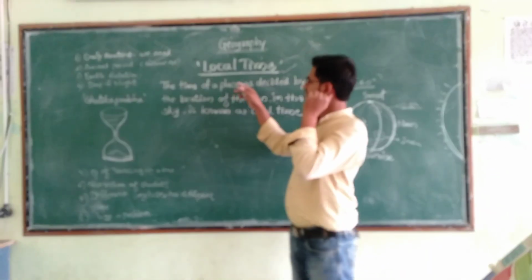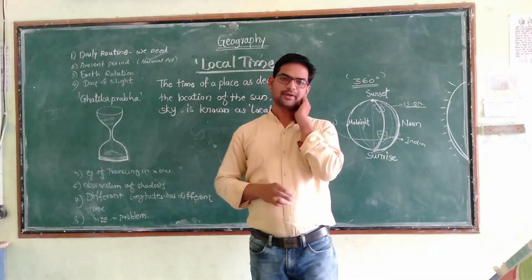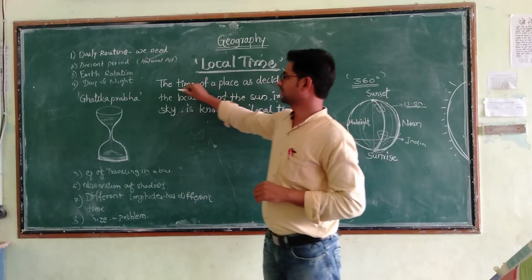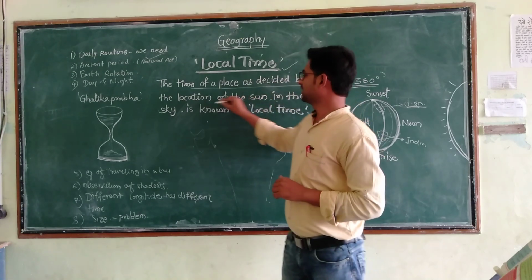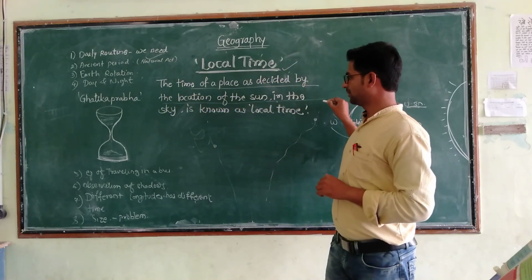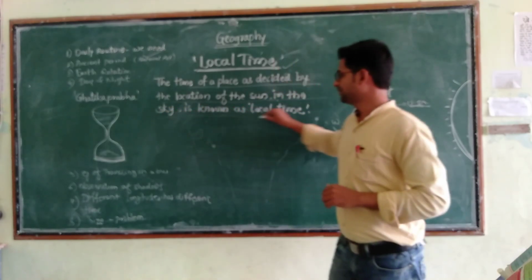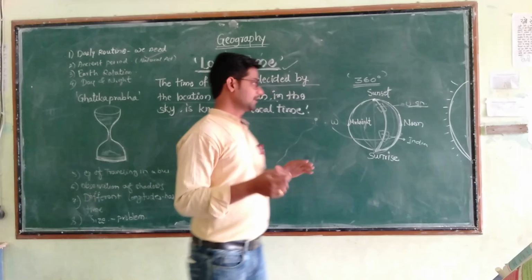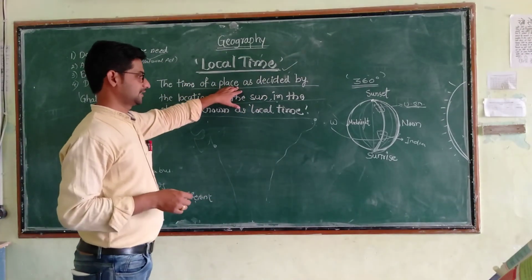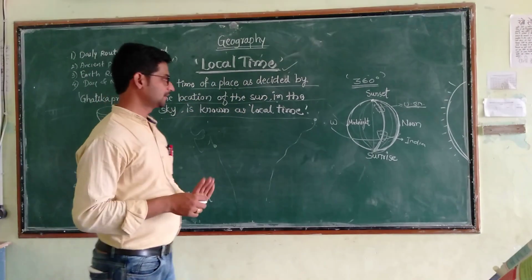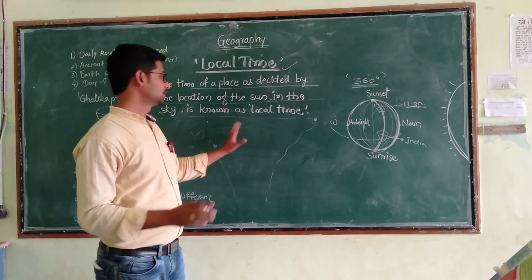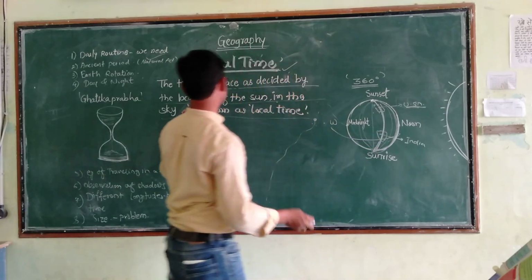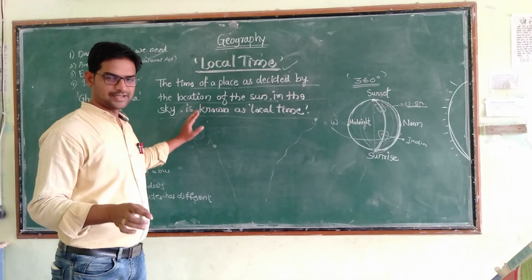Today we are understanding the local time. So what is the local time? Here you can see the definition. The time of a place as decided by the location of the sun in the sky is known as the local time. Means the location of the place is the most important to understand the local time.